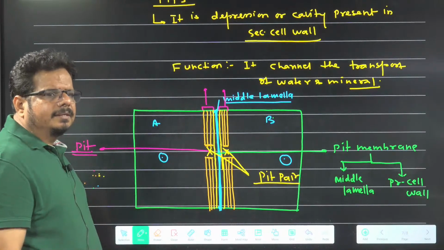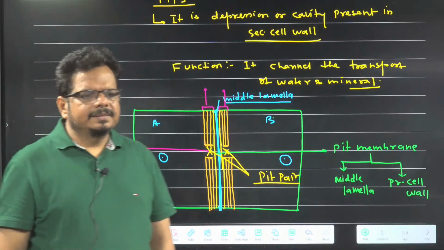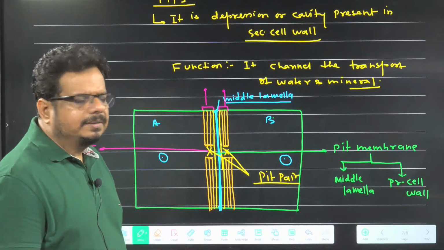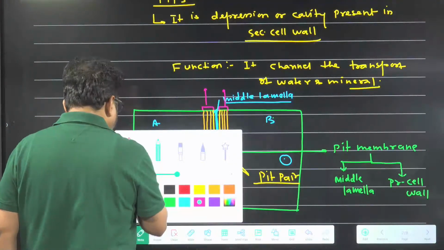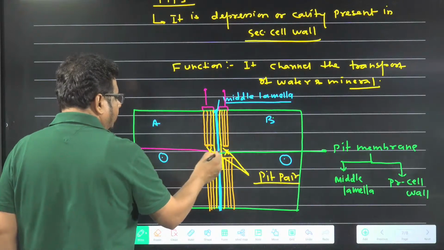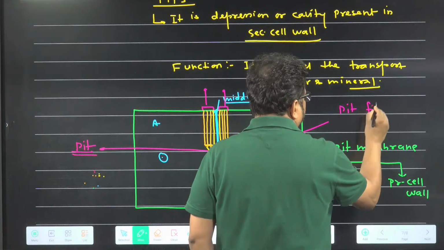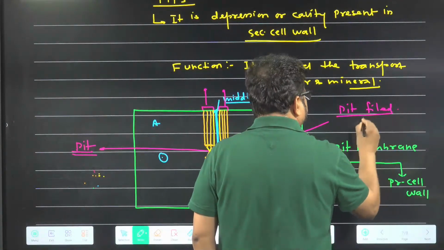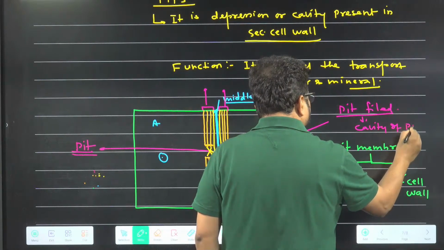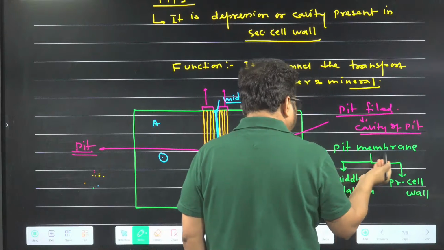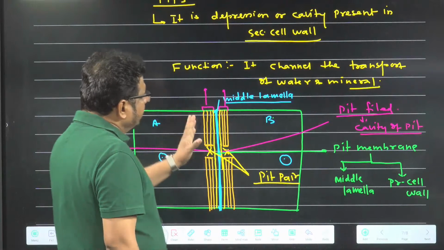Is it all right? Is it done? It is called what basically? Pit pair. Clarity came in the mind or not? Right? And now the cavity is called pit field. The cavity of the pit is called pit field. Membrane of the pit, cavity of the pit, pit. You understand the picture about the pit or not?